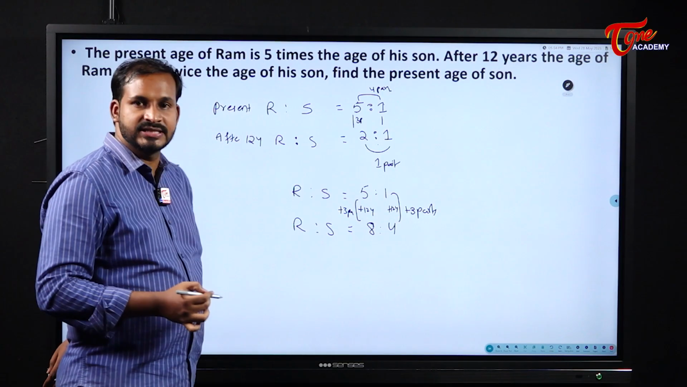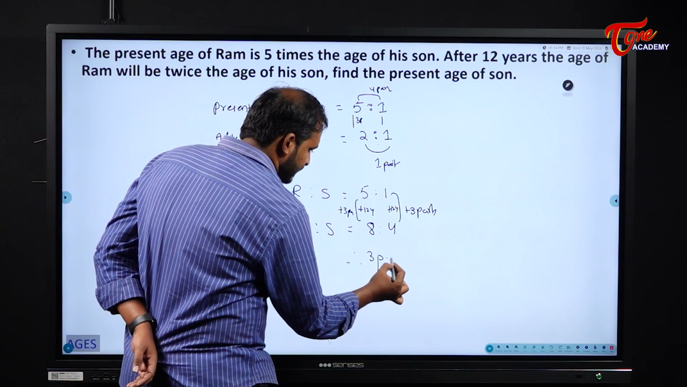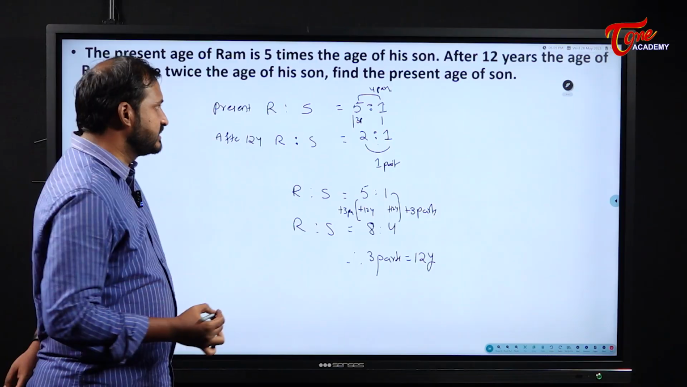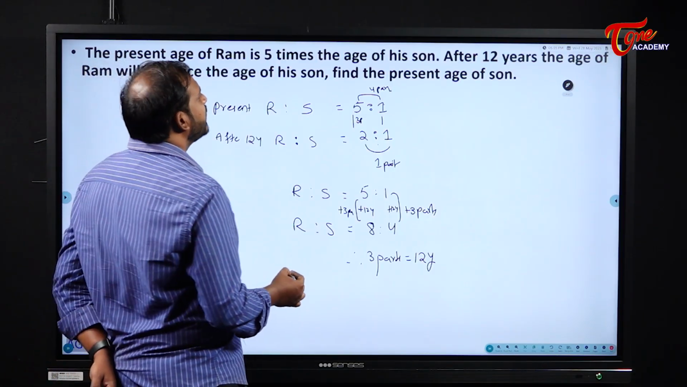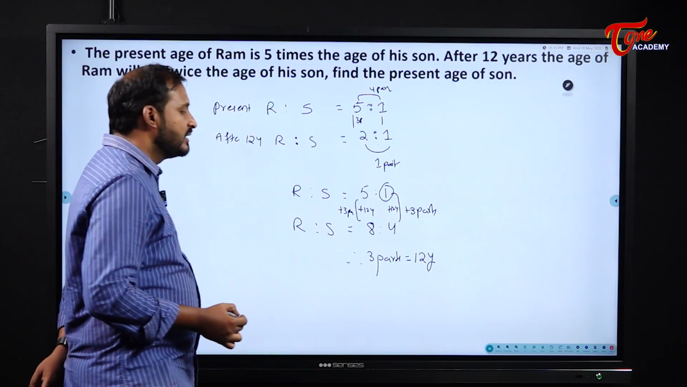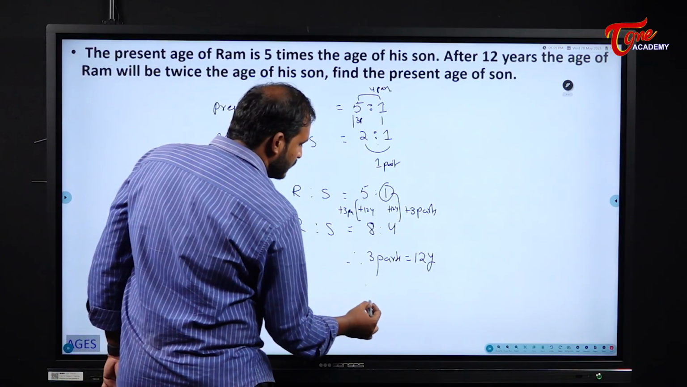This difference came because of 12 years. So what can I write? Therefore, 3 parts is equal to 12 years. They are asking us to find the present age of the son. So present age of son is how many parts? 1 part.